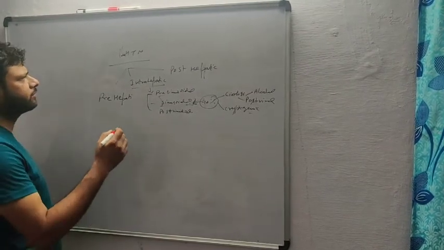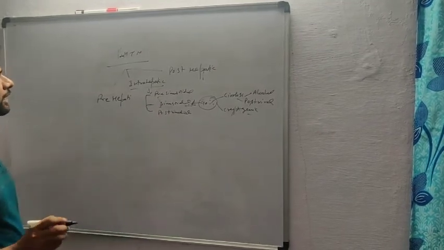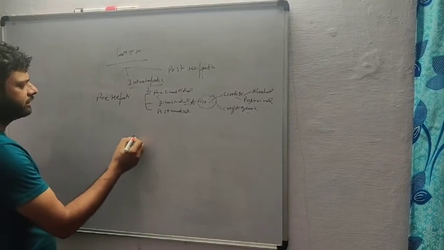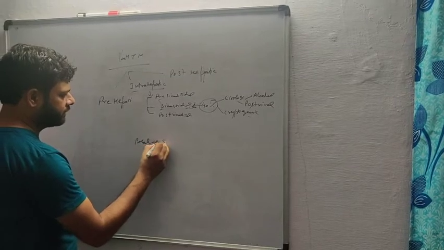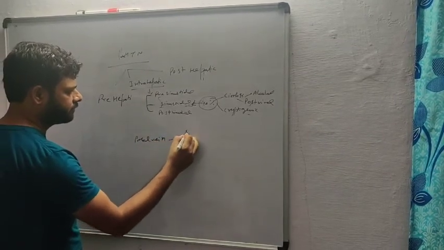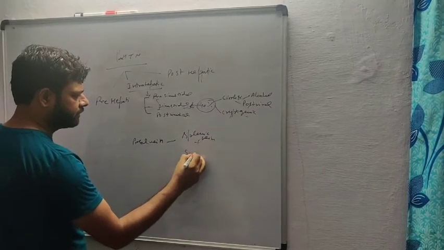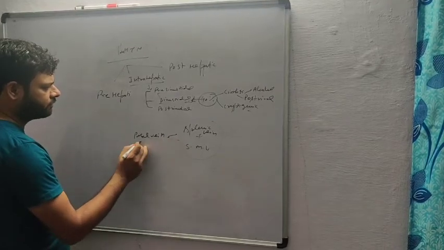So what is the main cause of varices? The main cause of varices is portal hypertension. And what occurs in portal hypertension? You see, the portal vein is made up of the splenic vein plus the superior mesenteric vein. They both meet together and form the portal vein.